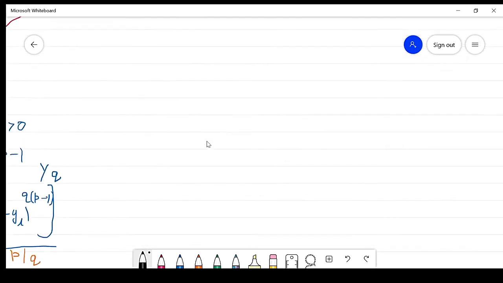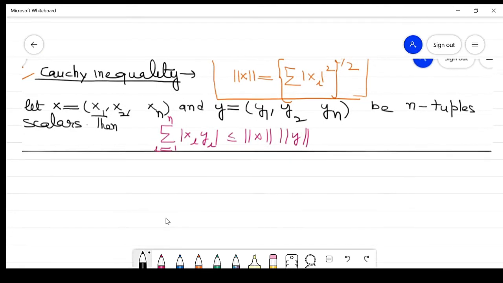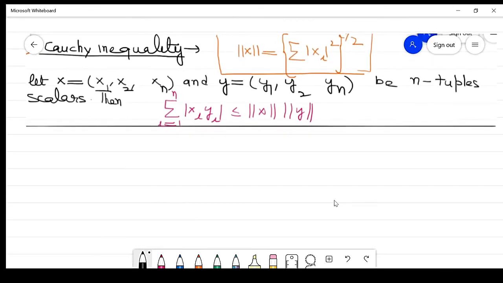After this result, we have the Cauchy inequality. So what is the statement of Cauchy inequality? Let x = (x1, x2, ..., xn) and y = (y1, y2, ..., yn) be n-tuples of scalars, then it satisfies this condition. Here the norm is of this kind: the sum with i running from 1 to n, raised to power 2, and the whole raised to power 1 by 2. Basically it is a special case of Holder inequality. In this case the value of p is equal to 2.